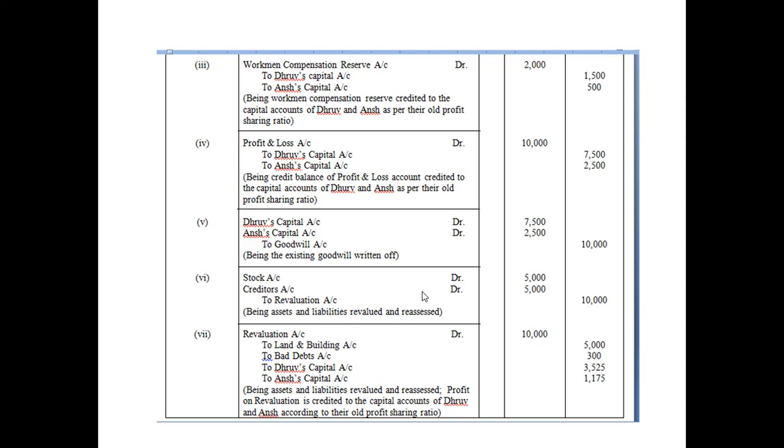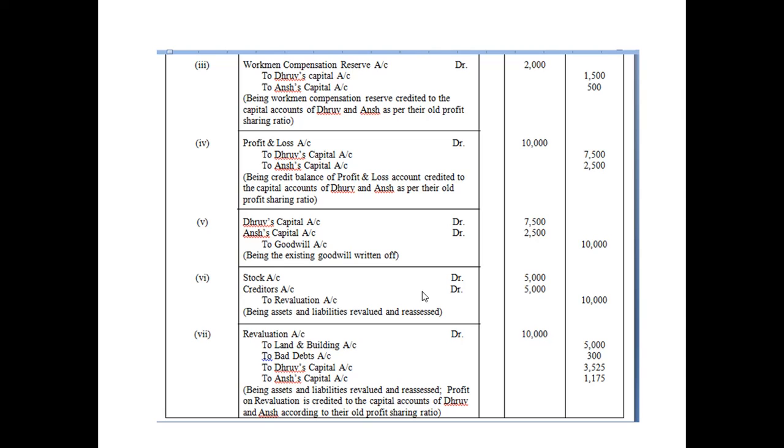You can do it that way also. Or if you are good in the accounting equation, do you know the basic accounting equation which we learned in class 11? A equals C plus L. If you are good in that, you can do it that way also, in order to get whether we have profit or loss.